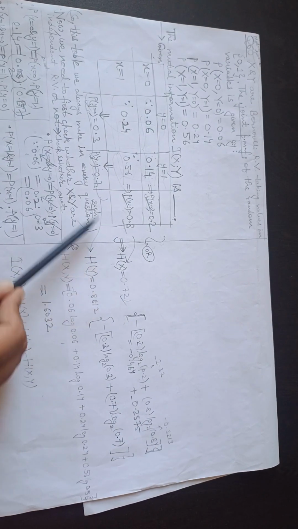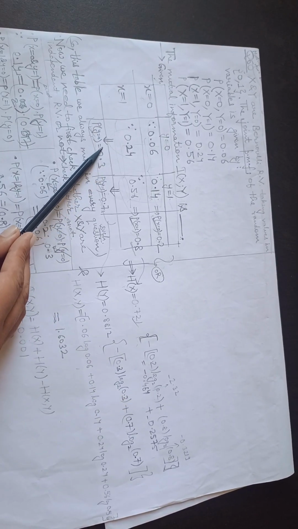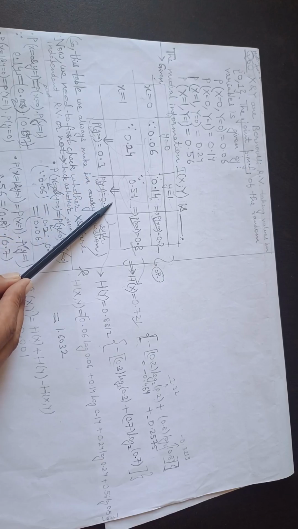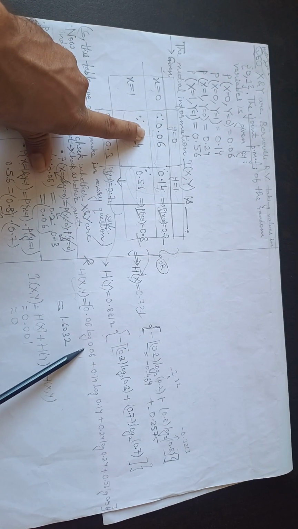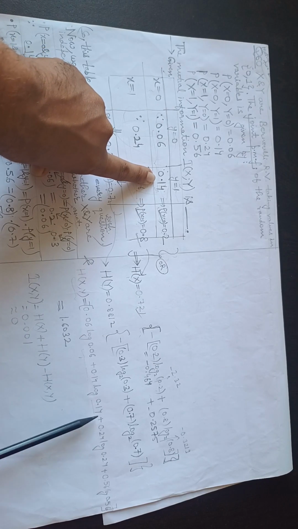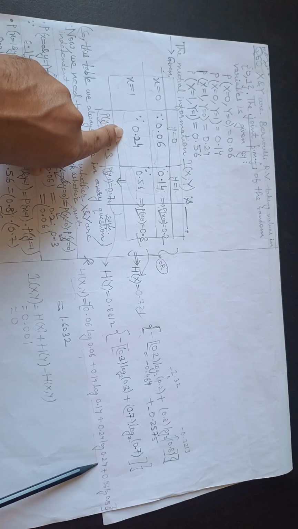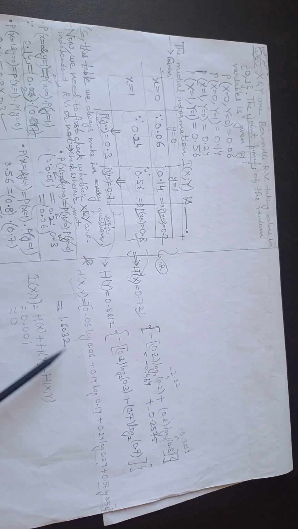This will give us Hx. To get Hy we get minus of 0.3 log 0.3 and 0.7 log 0.7. So this will give Hy, and then to get Hxy we will get minus of 0.06 log 0.06 plus 0.14 log 0.14, 0.02 log 0.02, and then 0.56 log 0.56. So this will give you this, and when we add them and then subtract this, then you will get almost 0 also. Okay, these are two ways of doing it.